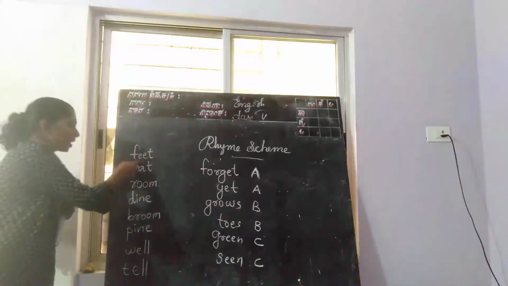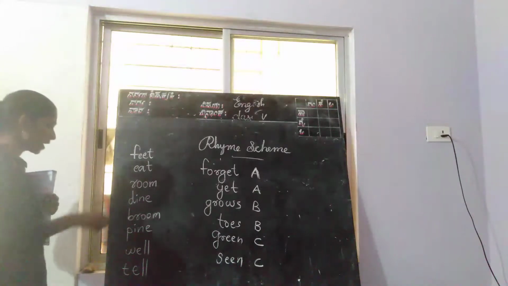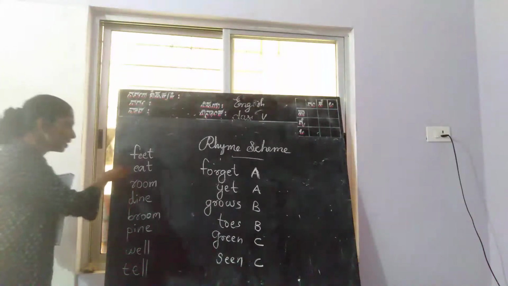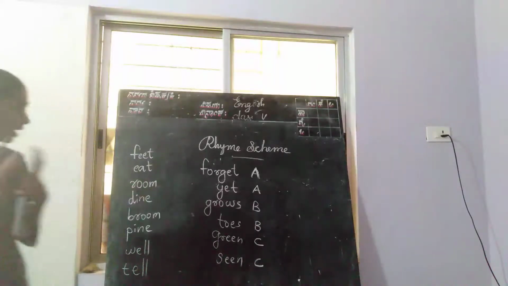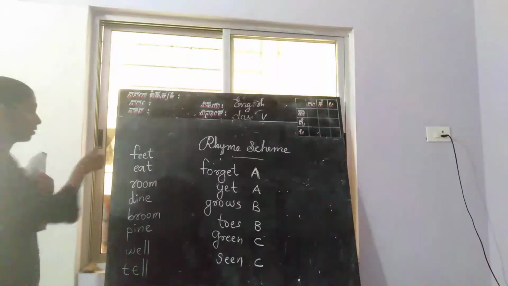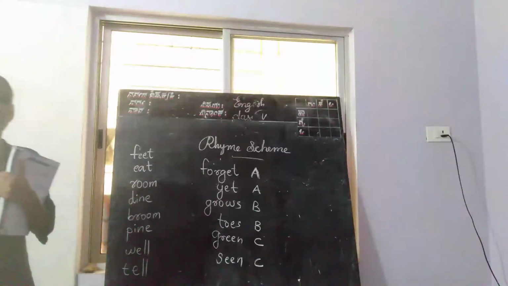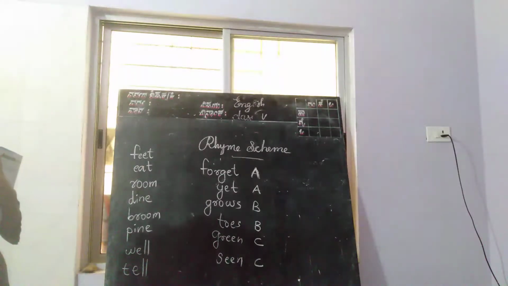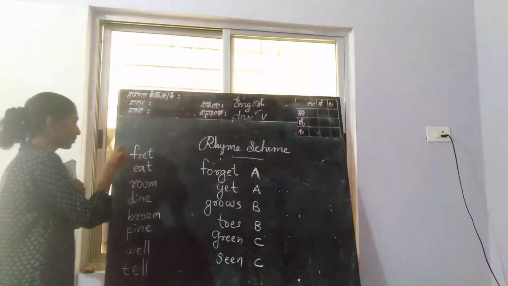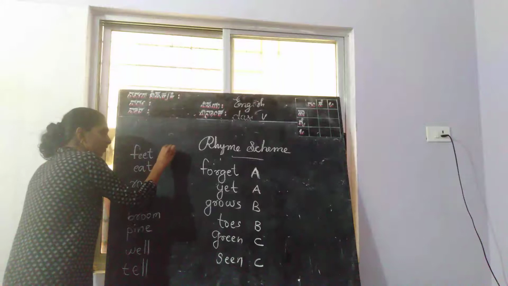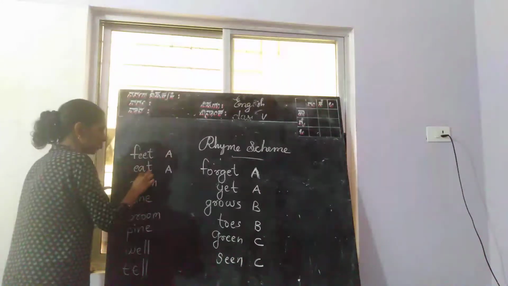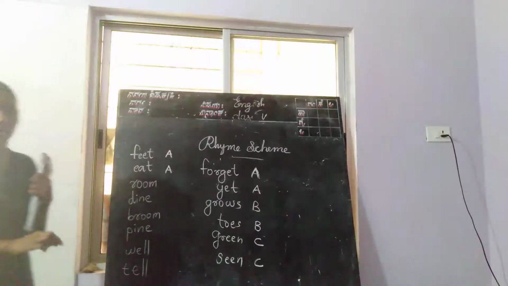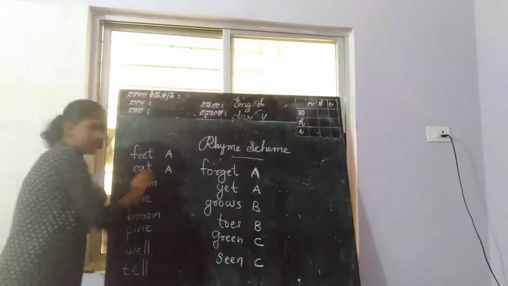See here, feet. The rhyming word for feet is eat. Why? Because the second line's last word rhymes with the first word, right? Feet, eat. It sounds the same, ending with the same sound. So first we can write A here. The second, eat, is the rhyming word for feet, so we can write A here.